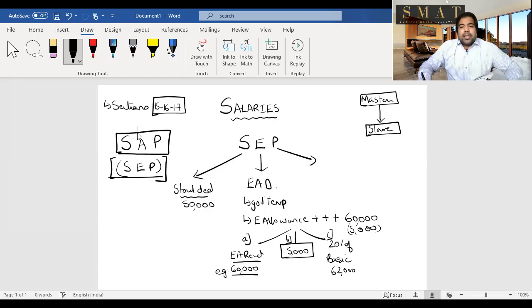And last, guys, P is professional tax. Many states levy a small tax because you're a professional. It's not on your income. Because you're a professional, you have to pay a certain tax. It's a very small amount. If the slave pays it, then you get a deduction. But if the master pays it and the slave does not return that money, then the slave will not get a deduction. So only on payment basis.